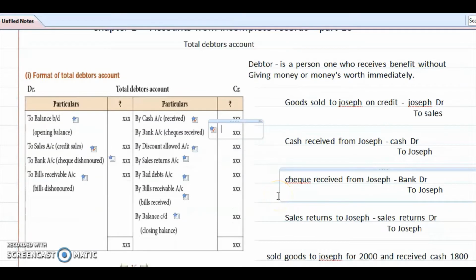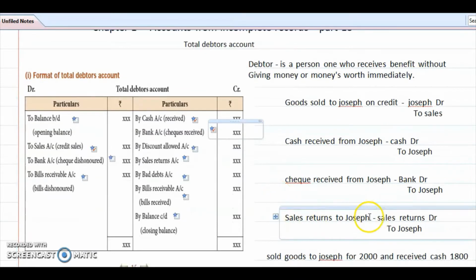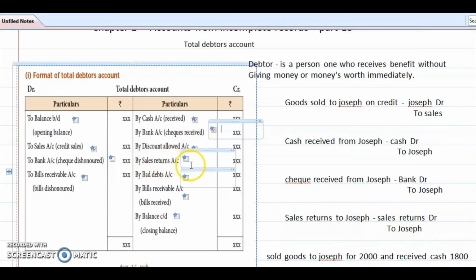Okay, see the next transaction. Sales returns from Joseph. What we sold to the customer sometimes may have some defects, so they will return it to us. Sales returns from Joseph, what entry will we make? Sales returns account debtor to Joseph account. Debit sales returns means here it will appear in the credit side of the total debtors account, by sales returns. It is in the credit side.